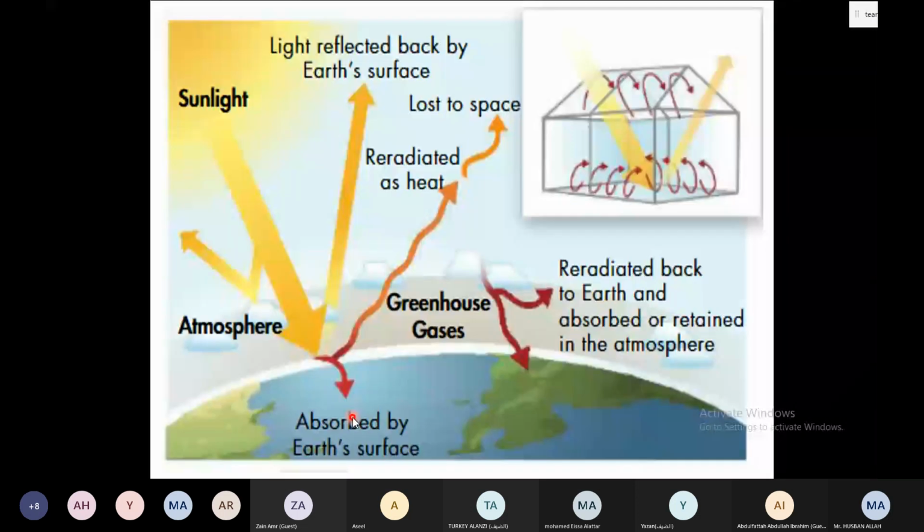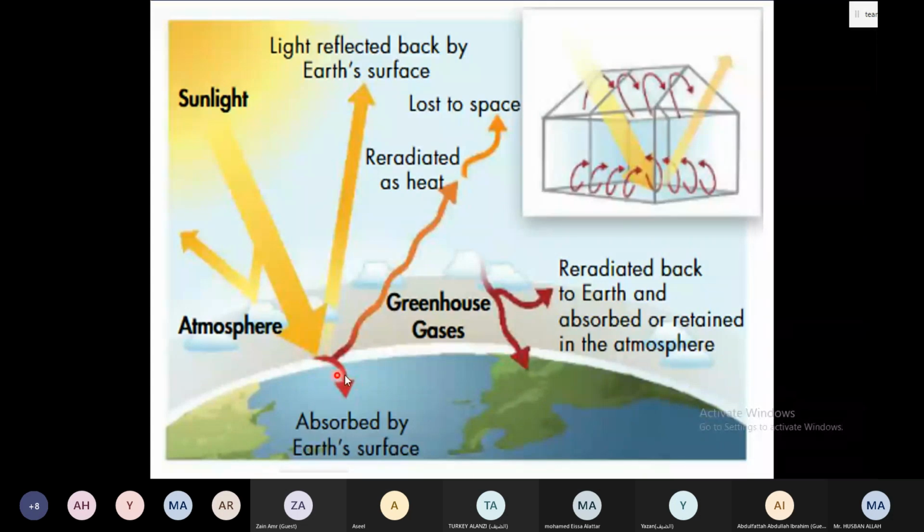Diagrammatically, you can see it here. This is sunlight, the source of sunlight. When the sunlight strikes the surface of the earth, some heat is going to be reflected back to the upper atmosphere. You can see this, right?